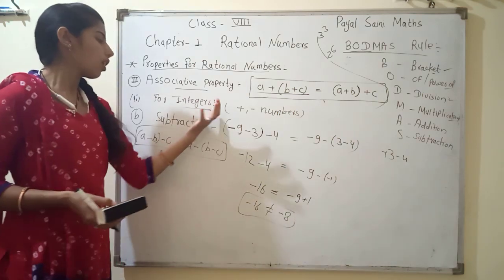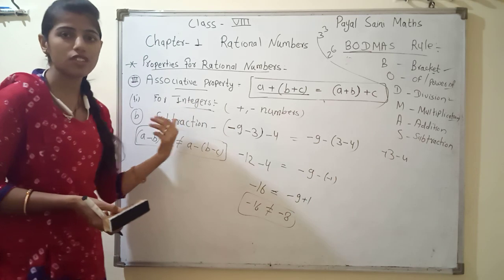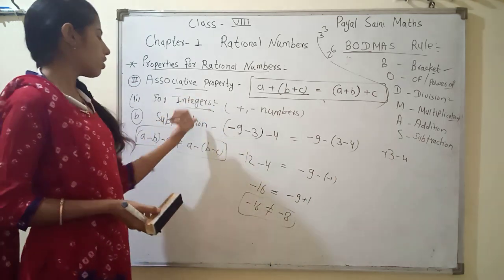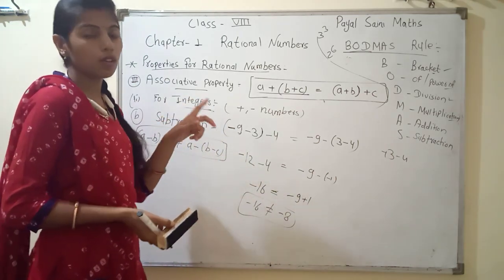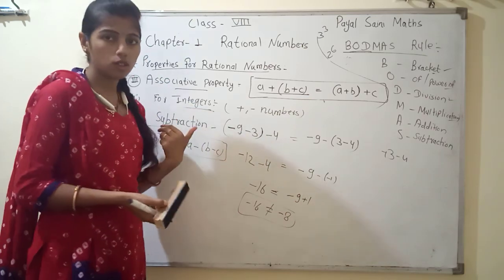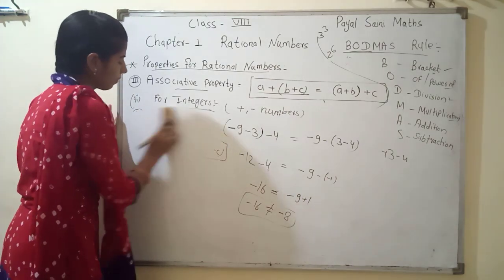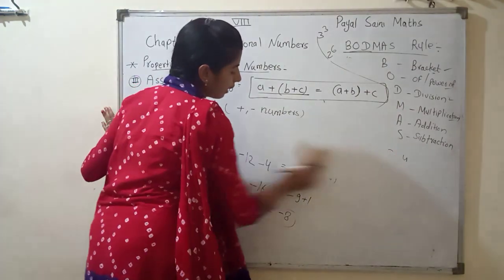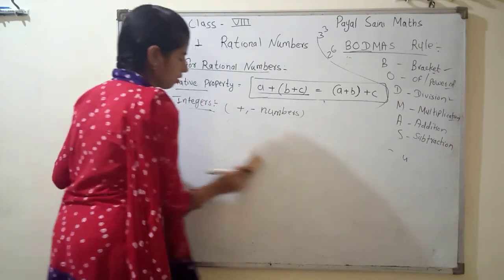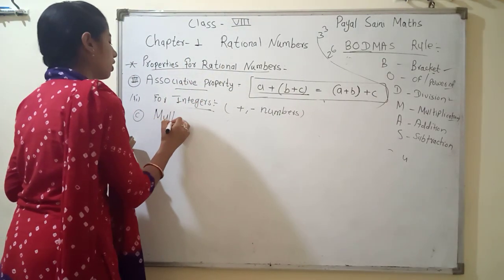Then what is our situation? Both are the same in whole numbers and integers. In integers subtraction is not verified, and we already learned and proved in whole numbers that subtraction is not verified. Now our next point, point number C. What is our next point? Multiplication.